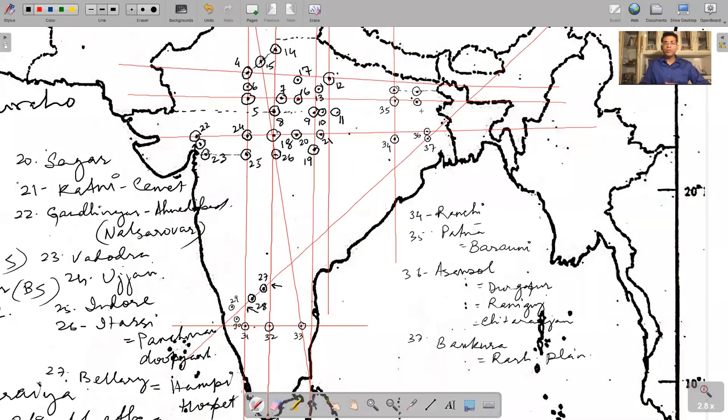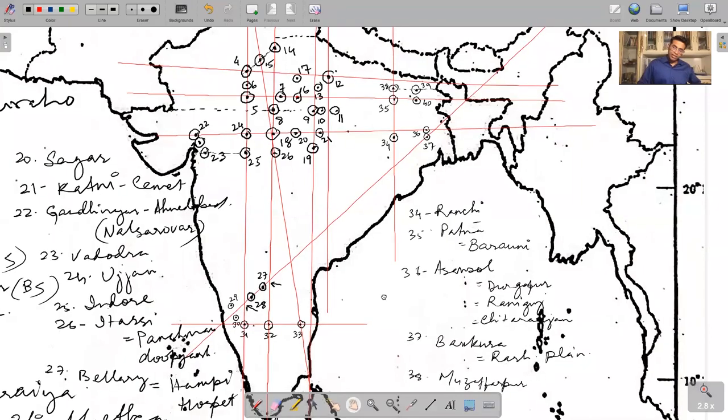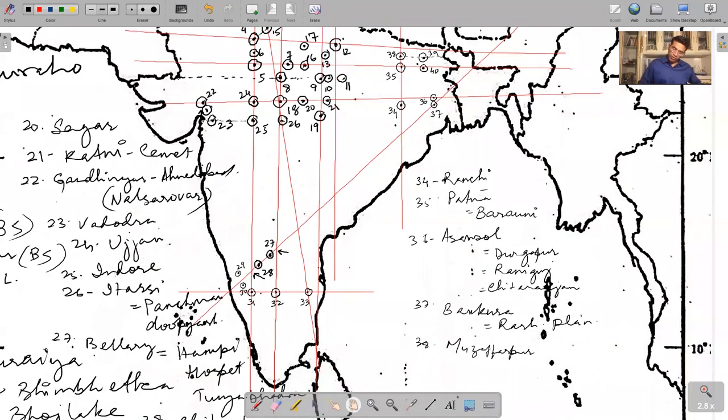This is Bhagalpur and also Munger. So 37, this is 38, this is 39, and this is 40. 38 is Muzaffarpur, the Terai belts. 39 is Supaul, and 40 is Bhagalpur.